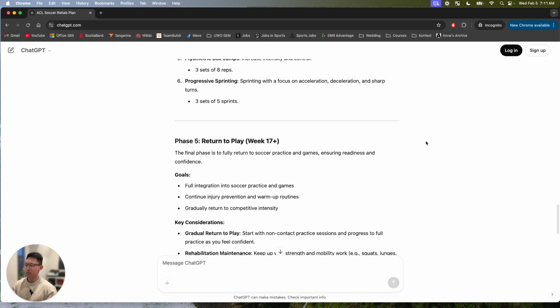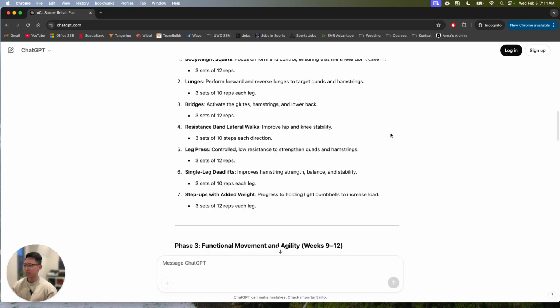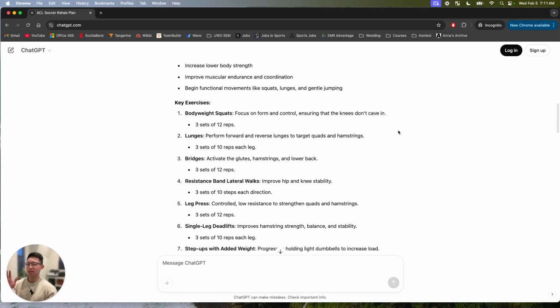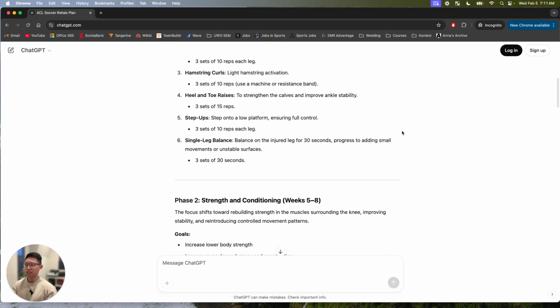So there you have it, guys. That was very interesting. I've never seen this before. I'm definitely surprised at the exercise progressions. It does seem like it skips from body weight squats, lunges, all the way to soccer-like movements or plyometrics. So I think all in all, ChatGPT does a decent job of giving a framework, but this is definitely not something that I or many physios would prescribe if we were having a client at this stage.